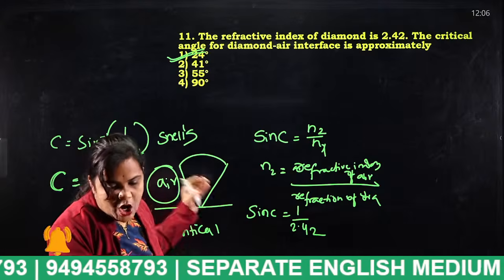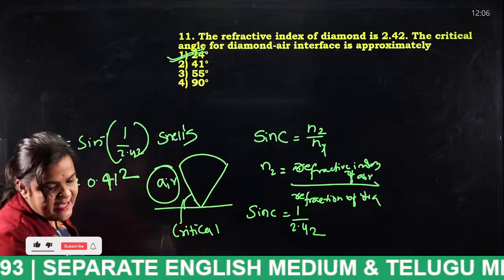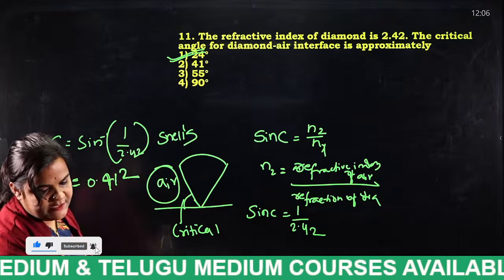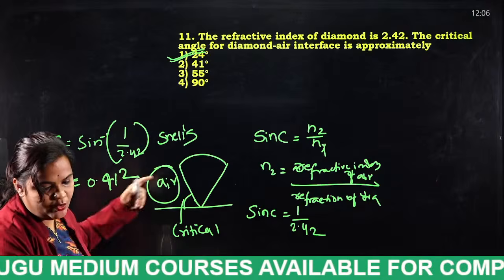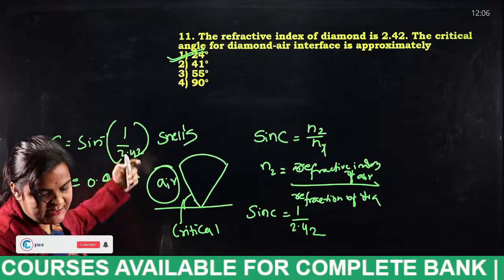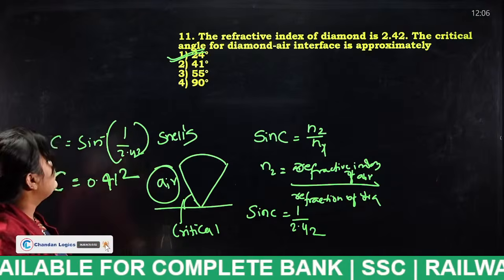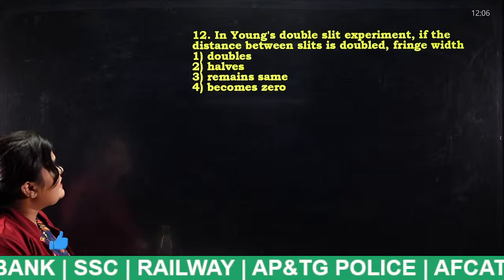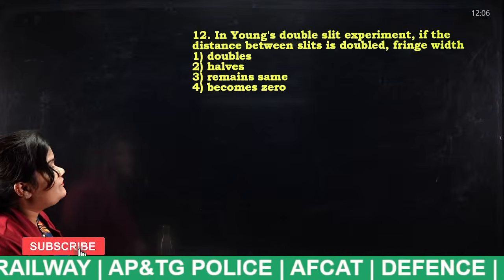If we solve it, we will get 24 degrees as the answer. C is equal to sin inverse N2 by N1, you will get 24 degrees as the answer. Next, in Young's double slit experiment, if the distance between slit is double, fringe width.